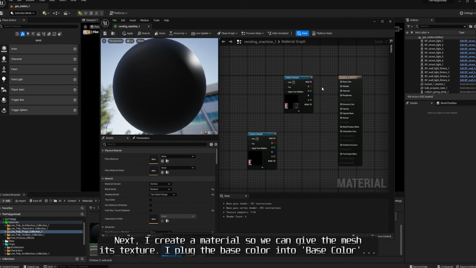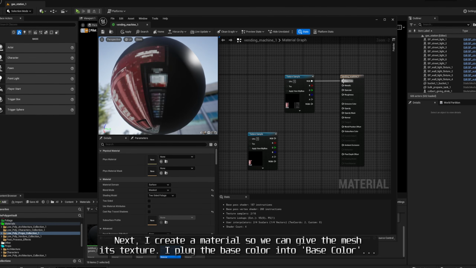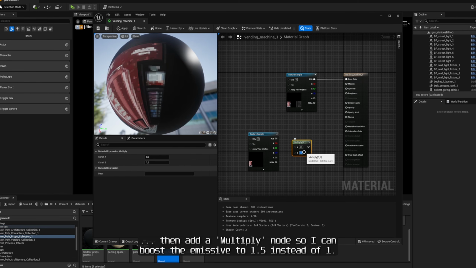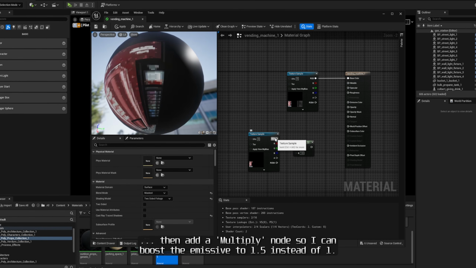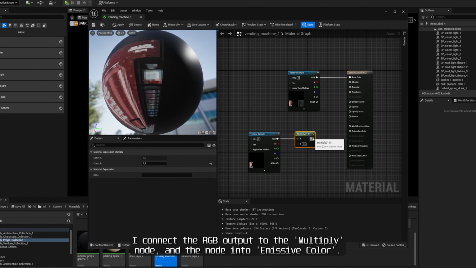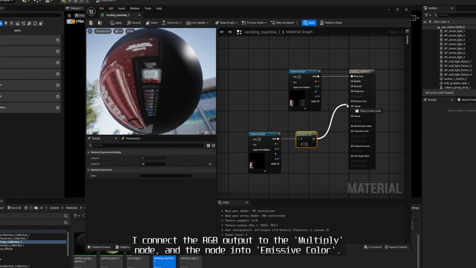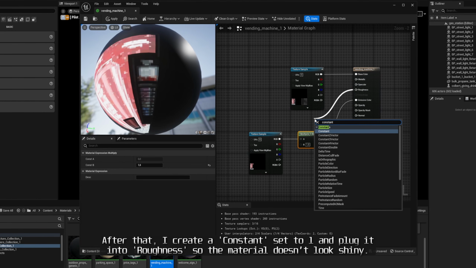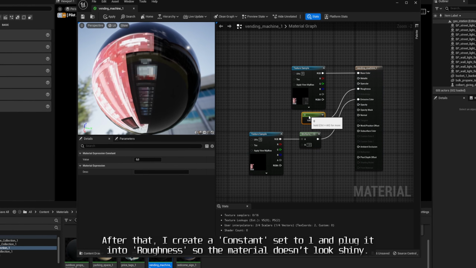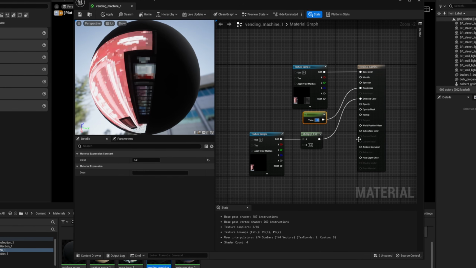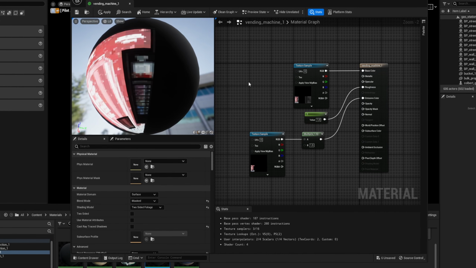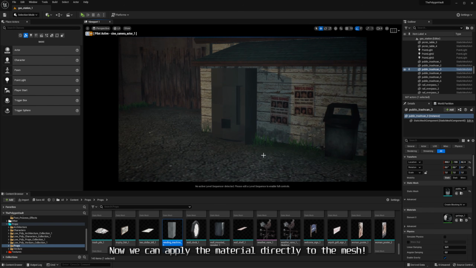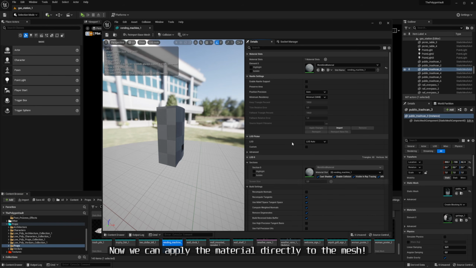Next, I create a material so we can give the mesh its texture. I plug the base color into base color, then add a multiply node so I can boost the emissive to 1.5 instead of 1. I connect the RGB output to the multiply node and the node into emissive color. After that, I create a constant set to 1 and plug it into roughness so the material doesn't look shiny. Now we can apply the material directly to the mesh.